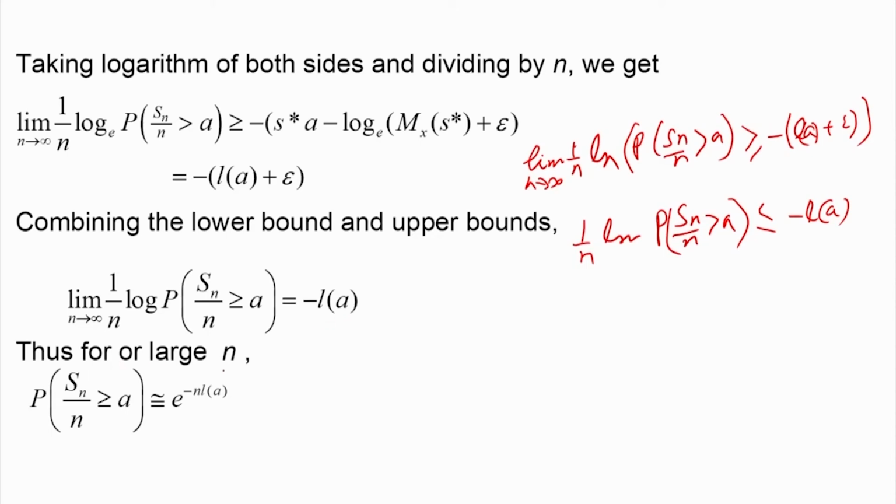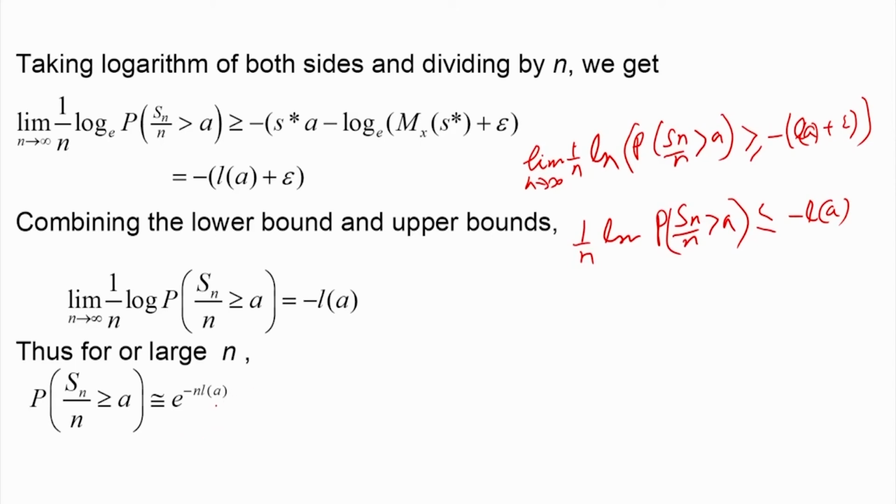Thus, for large n, the utility of this expression is that if we have to find the probability that Sn by n is greater than a for large a, then this quantity will be approximately equal to e to the power minus n into LA. LA is the rate function. So this is the result using Cramer's theorem.